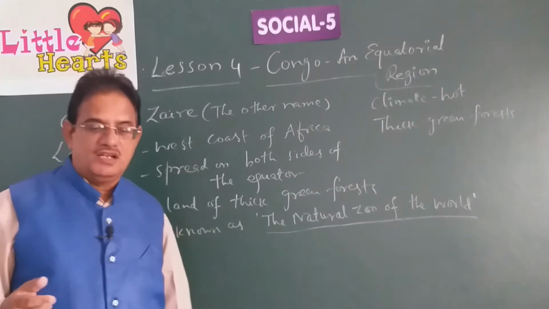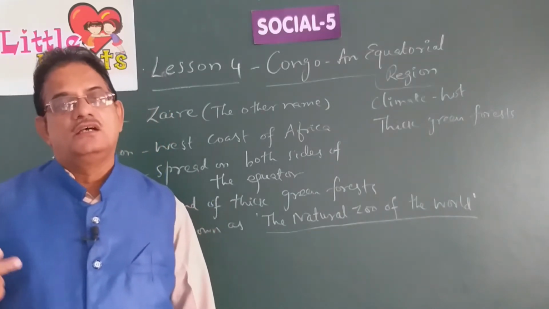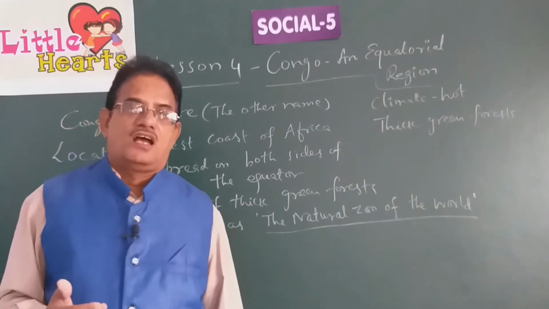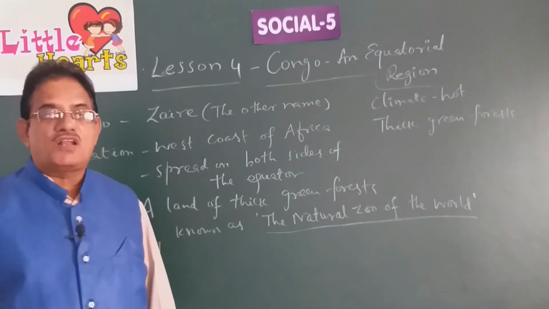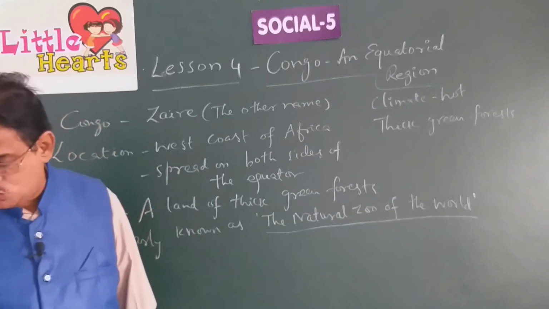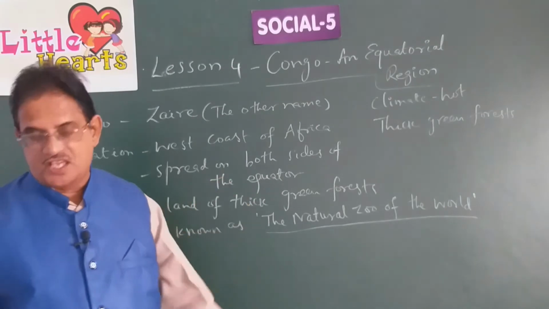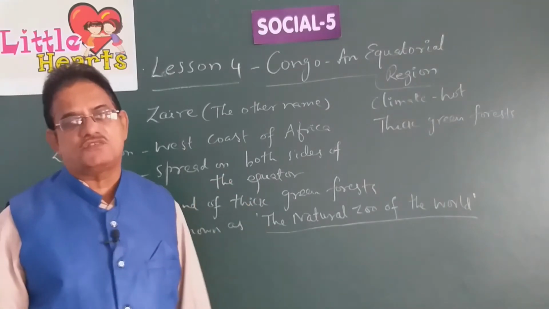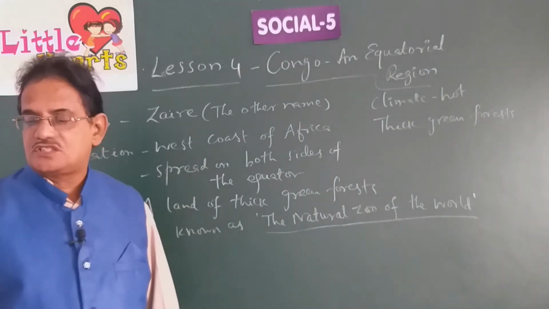The same river flows in different directions due to hills, huge rocks, big trees or forests, and flows as separate rivers. They are called tributaries. Over hundreds of years, the river Congo and its tributaries have washed away the land and created a low-lying area.